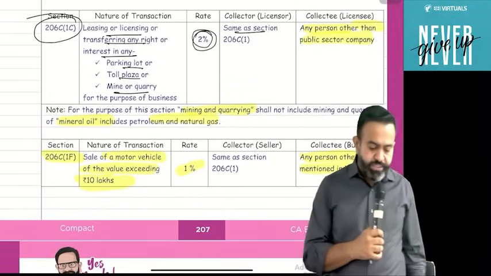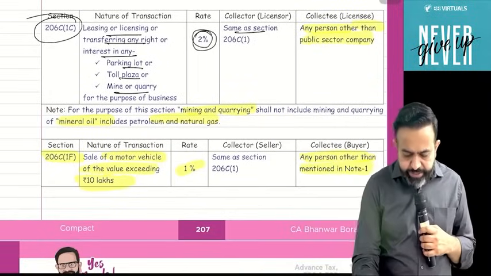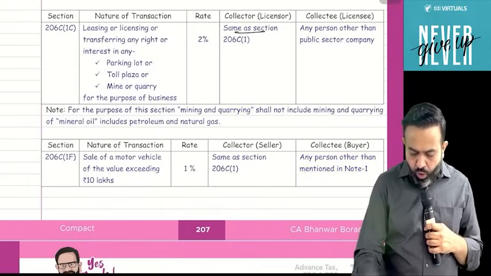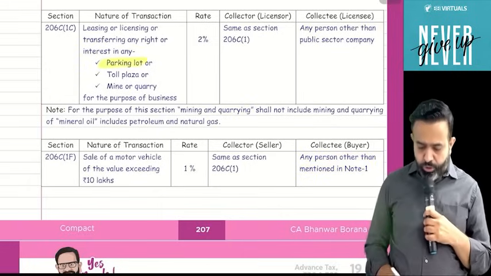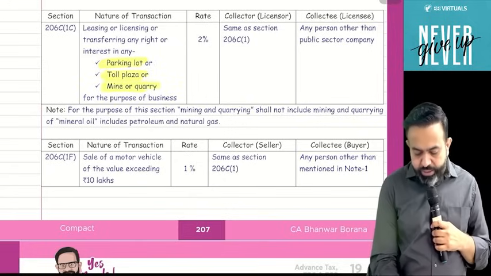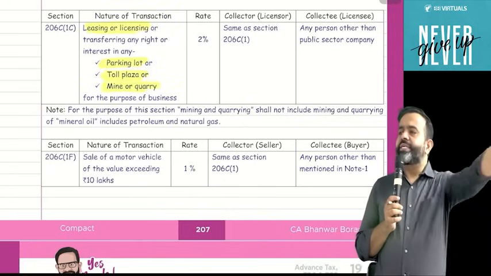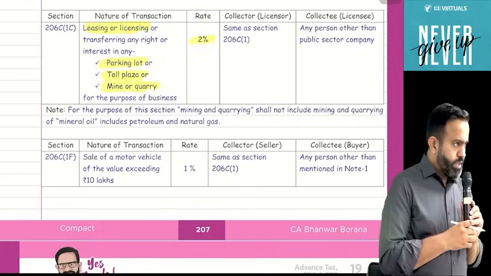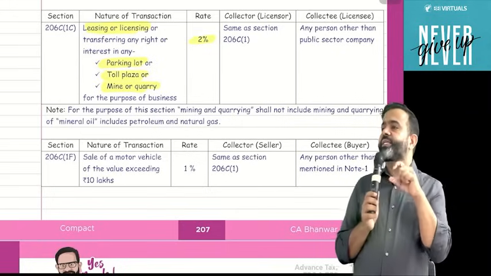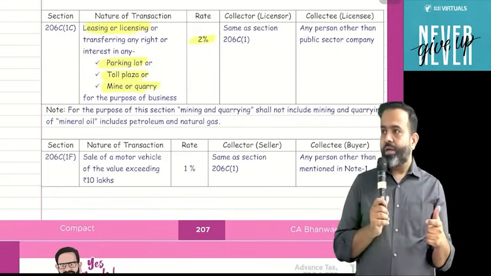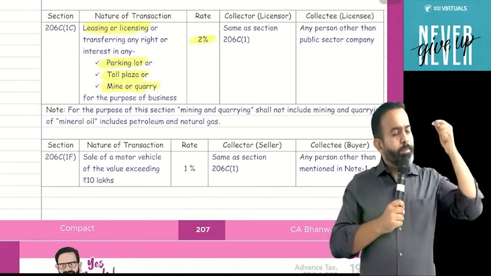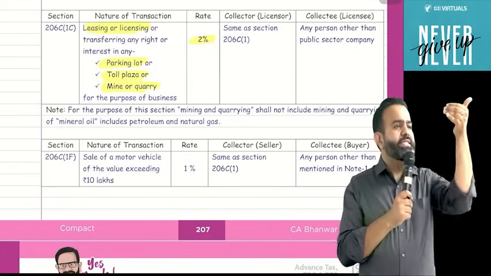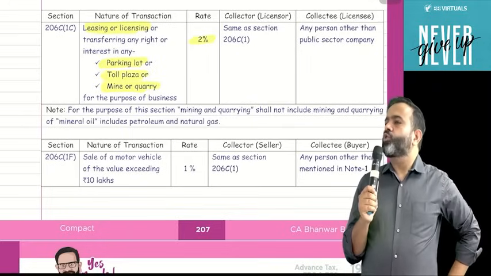Now the next section is 206C subsection 1C. This section says that if any person gives a parking lot, toll plaza, or mines and quarry on lease or license, then along with whatever lease rent they collect, they have to collect 2% TCS also. I can take the example of the Tamil Nadu government. Tamil Nadu government gives coal mines and lignite mines on lease. From that person they collect the lease rent, and along with that lease rent they collect 2% TCS also.